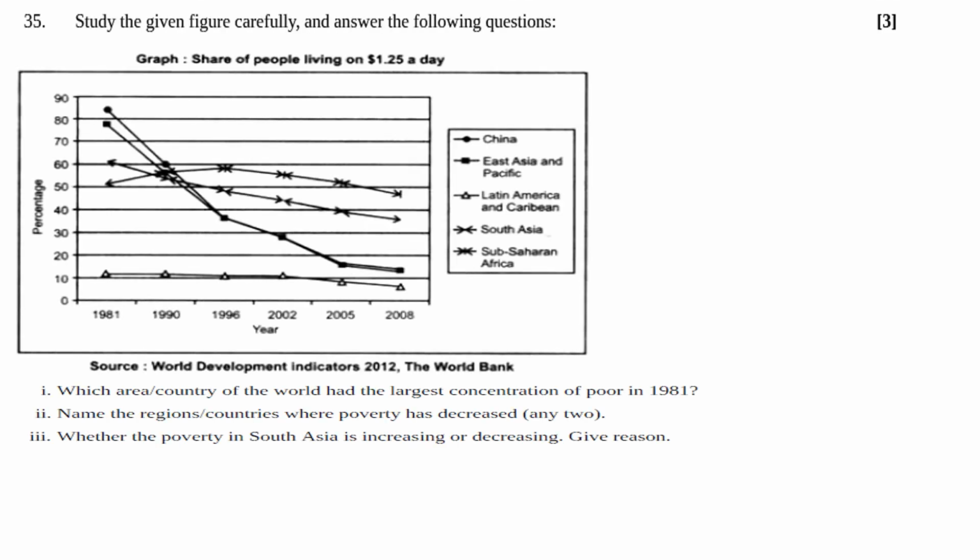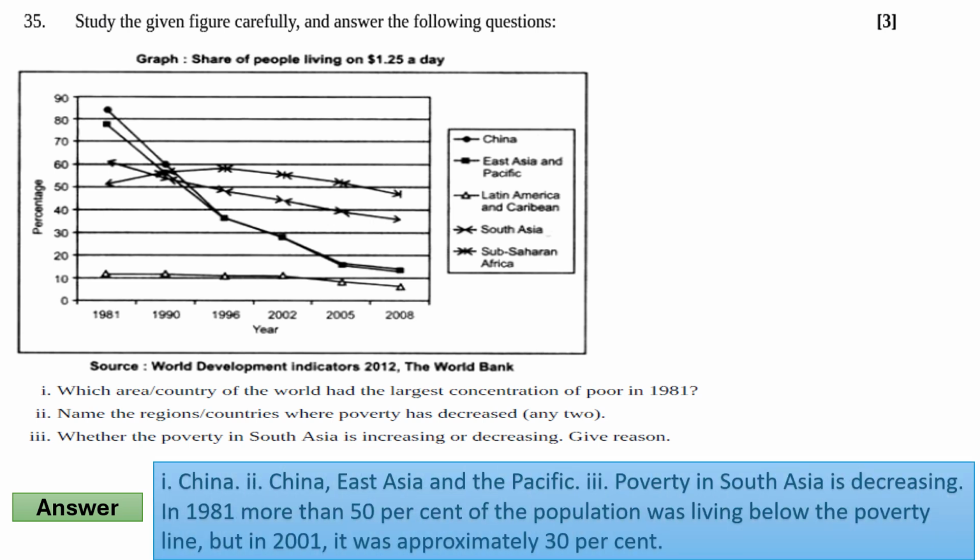Now move to 35th question. Study the given figure carefully and answer the following questions. First, which region or country of the world had the largest concentration of poor in 1981? Second, name the regions or countries in which poverty has decreased, any two. Third, whether poverty in South Asia has increased or decreased, give reason. So the answers of these three are: first, China; second, China, East Asia and the Pacific.